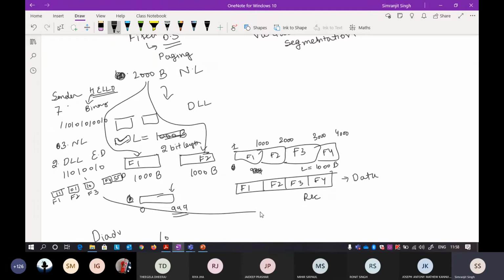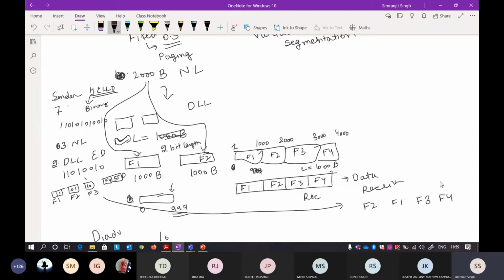Suppose I send this communication towards the receiver, and the receiver receives frame 2, then frame 1, then frame 3, and then frame 4. It can be unordered also.